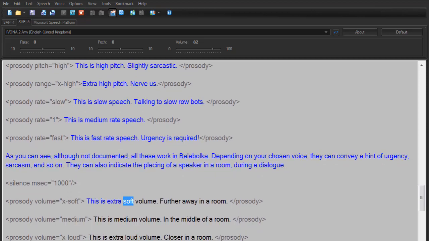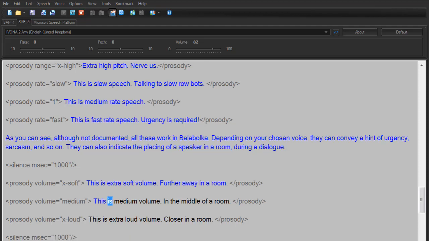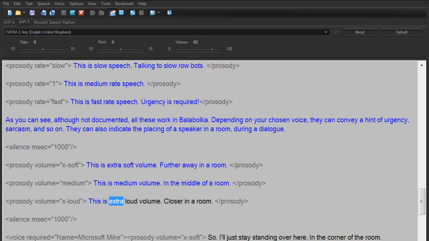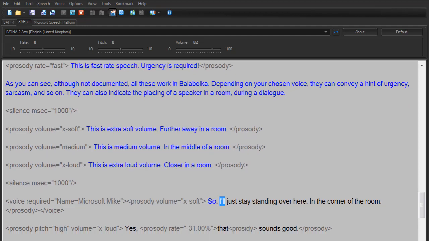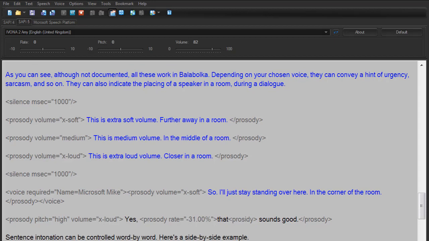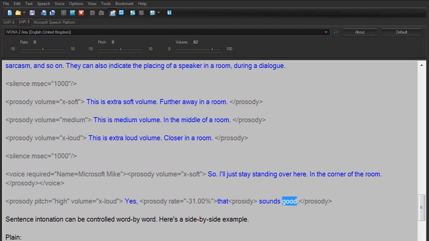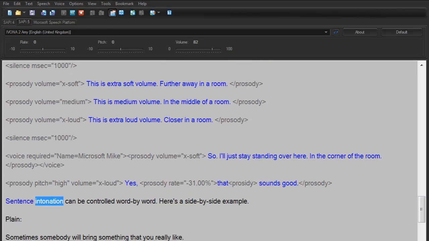This is extra soft volume, further away in a room. This is medium volume, in the middle of the room. This is extra loud volume, closer in a room. So, I'll just stay standing over here, in the corner of the room. Yes, that sounds good. Sentence intonation can be controlled word by word.